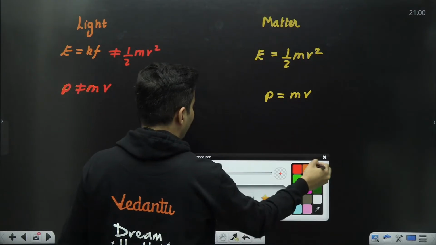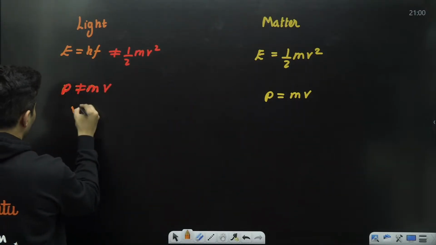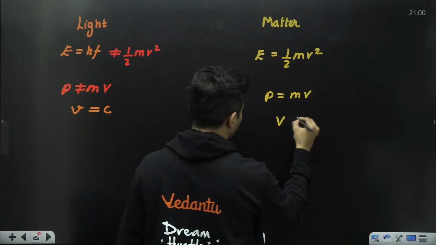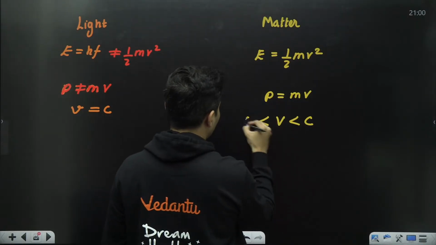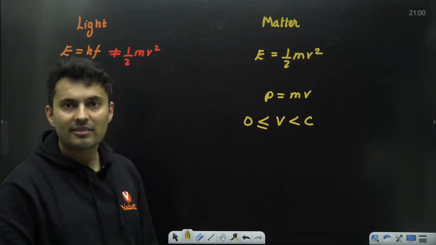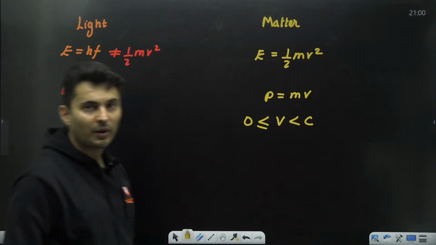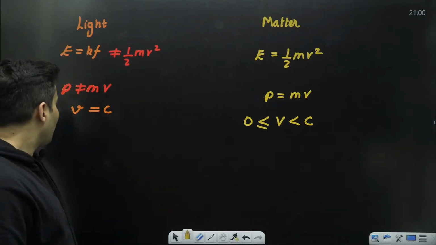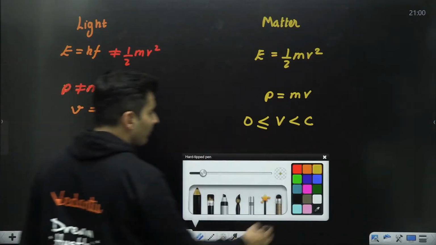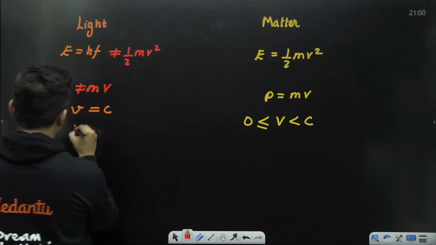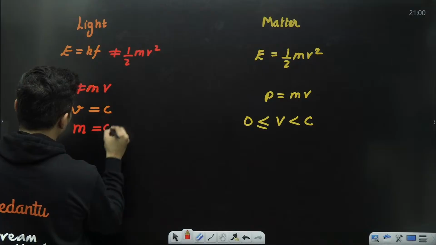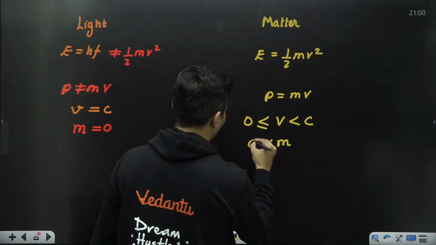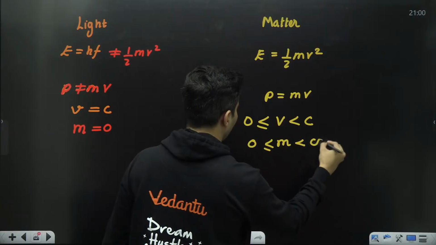Next, anytime light travels, the velocity is always c, but for matter, the velocity is less than c, and it can be as low as 0 also. You cannot reach speed of light, but it will be less than the speed of light. But light will always travel at c. Same thing over here, the mass is always assumed to be 0, but over here, the mass can be anything, right from 0 to infinity.